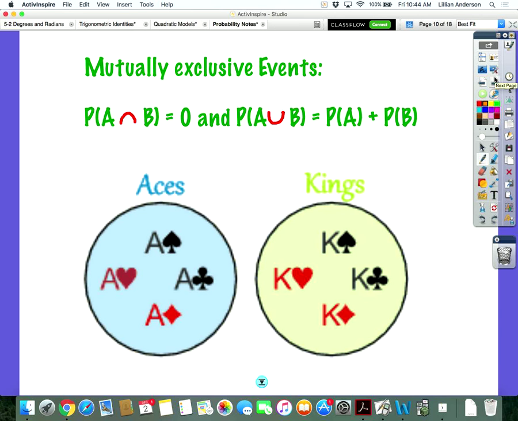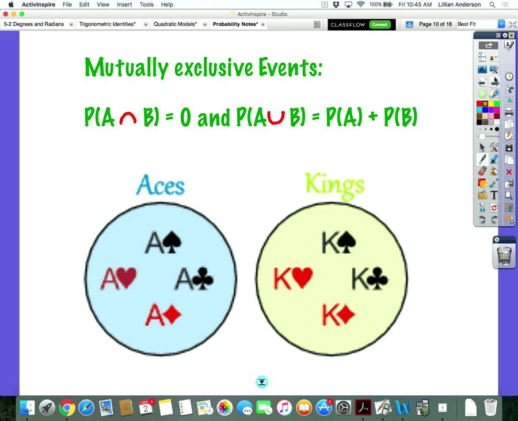Mutually exclusive events. Mutually exclusive events means that you have two events that have nothing to do with each other. Prime example, doing the card thing: the probability of getting an ace and the probability of getting a king. There's no such thing as an ace-king card in a deck of cards. So these are examples of mutually exclusive events. Basically, the probability of their intersection is equal to 0, meaning that they have nothing in common.